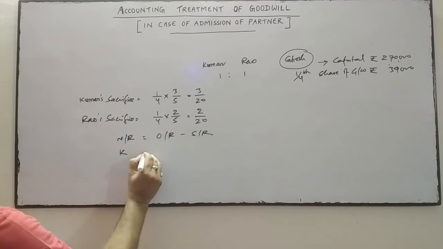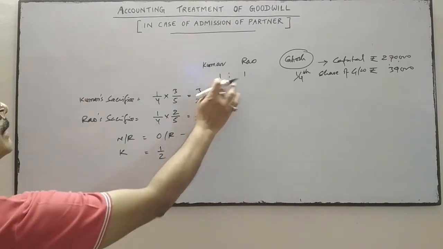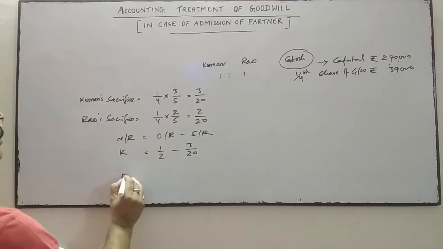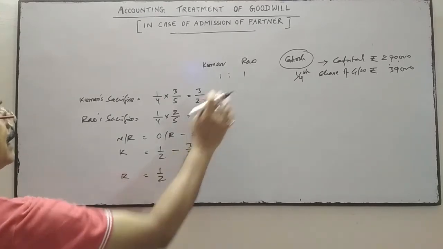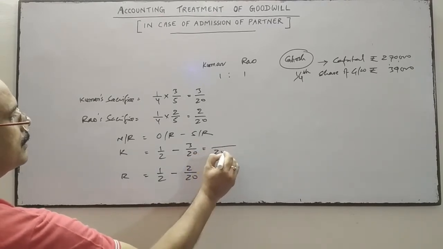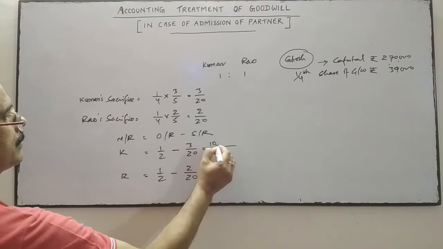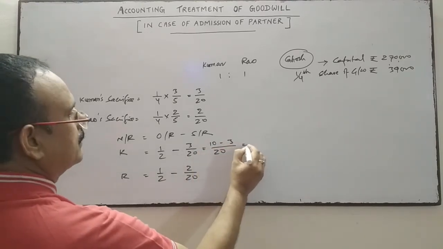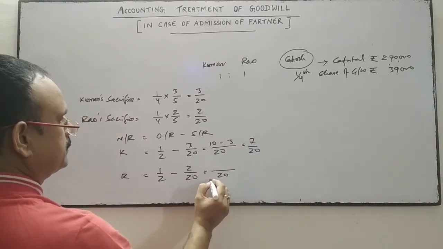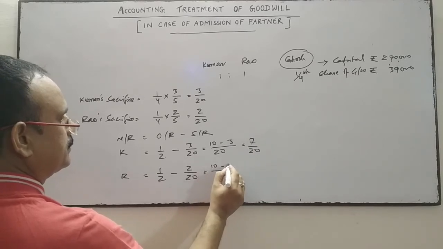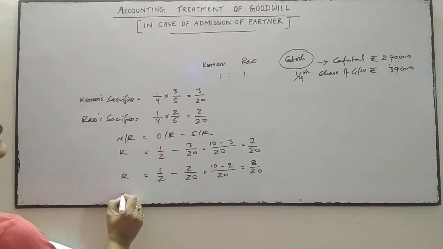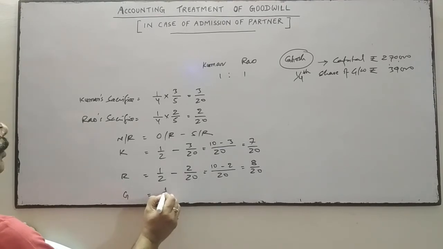So Kumar, old ratio is 1/2, and sacrificing 3/20. Rao, old ratio is 1/2 and sacrificing 2/20. Seven by 20, 20 is the LCM. Eight by 20, and new partner Ghosh's share is 1/4.